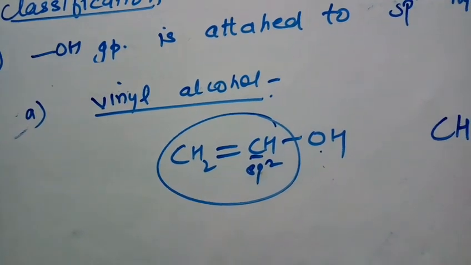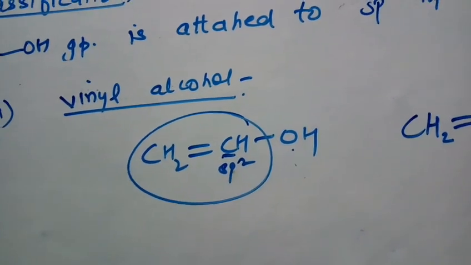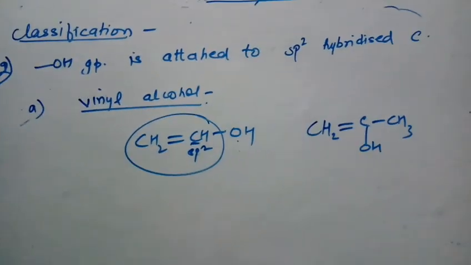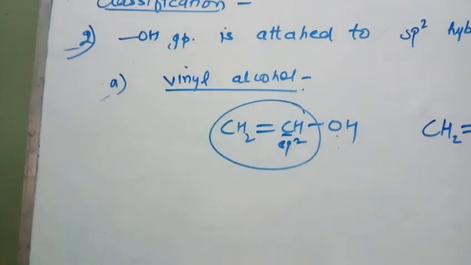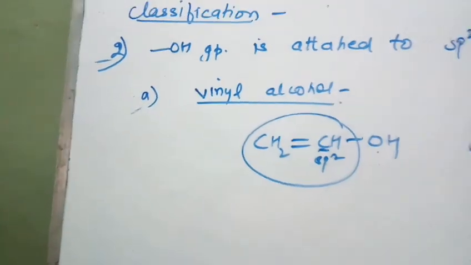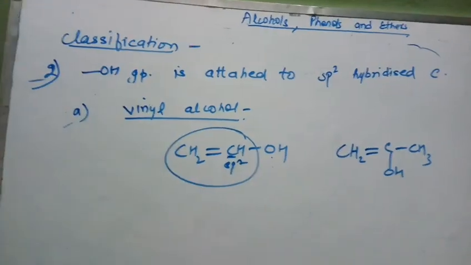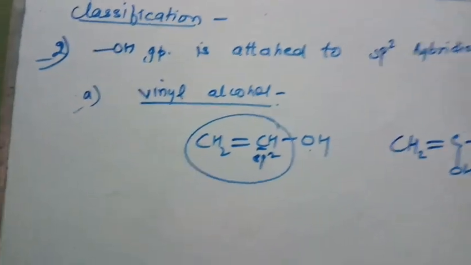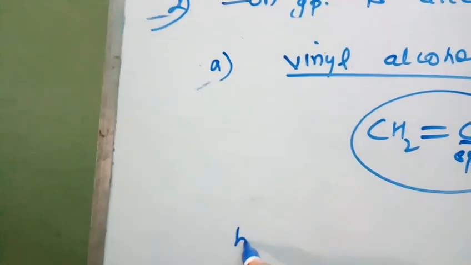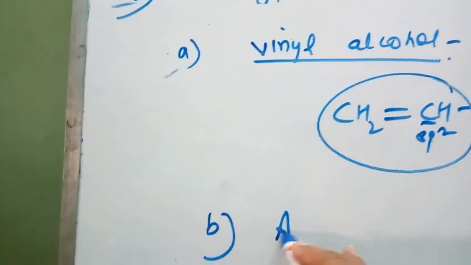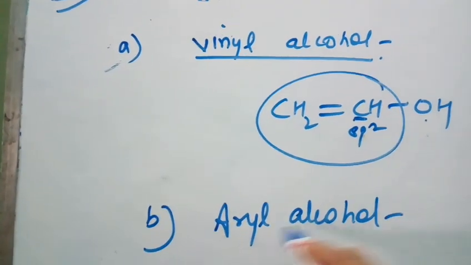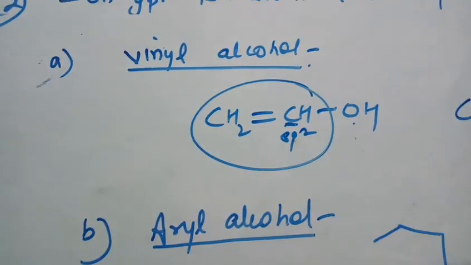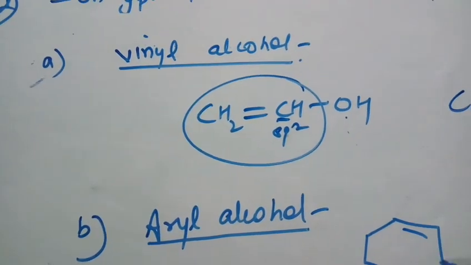See this example also. Here also this is vinyl alcohol because the hydroxyl group is attached to a double bonded carbon, right? The name of this compound is ethenol and this is propen-2-ol. Okay. Now the second one among this is aryl alcohol. Now you know, students, that in a benzene ring all the carbons are sp2 hybridized.